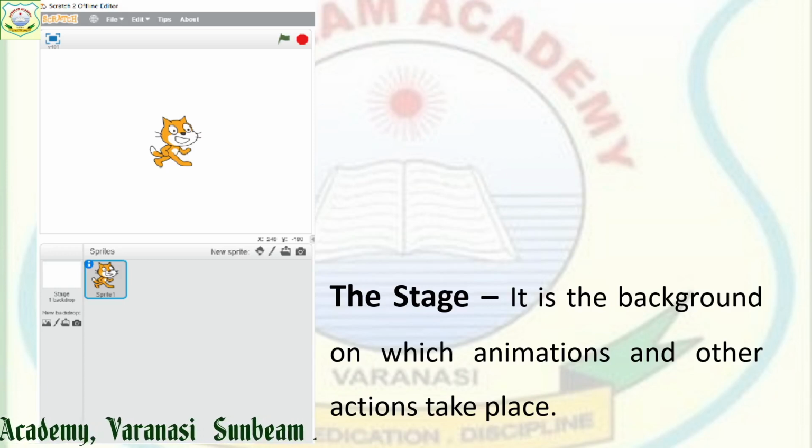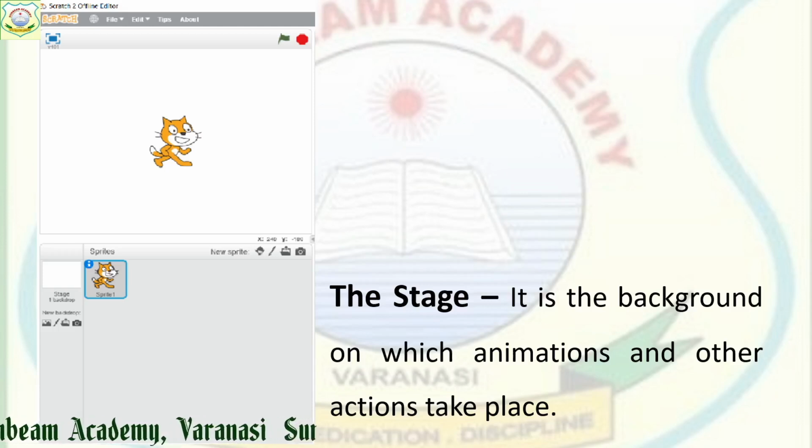So the stage, in the case of Scratch, is the background on which animations and other actions take place. That is known as the stage. The screen you can see here is the Scratch screen, and on it you get the stage area. On the stage you can see a cat.